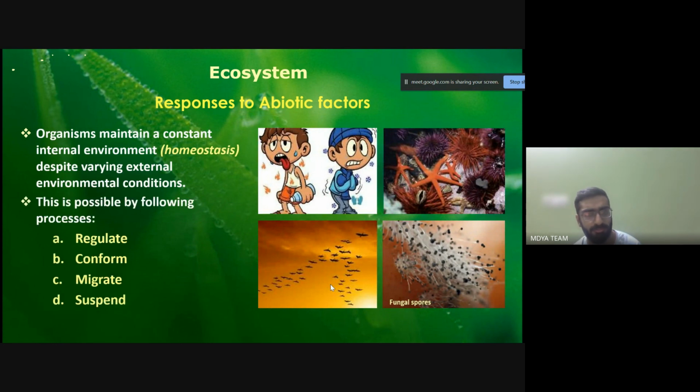So there are 4 points, the responses to the abiotic factors. How the organisms, the living species, the plants and the crops, how they respond to the abiotic factors which we just studied previously. For example, the soil, the sunlight, temperature, humidity, and all those factors. What is the response of each organism to such factors? Organisms maintain a constant internal environment. What is the constant internal environment called? It is called homeostasis.